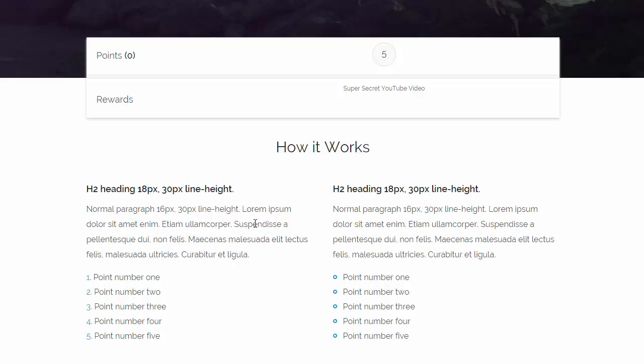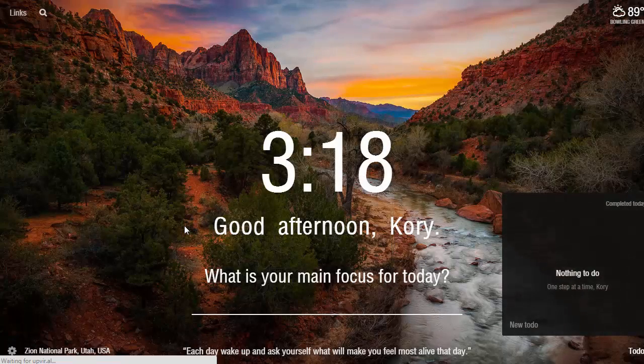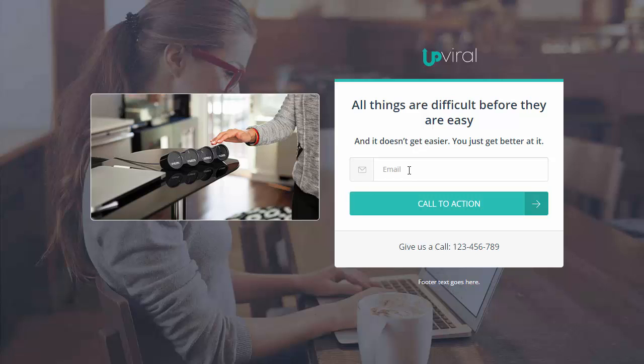Then we have our content at the bottom here. And I can take this, I can copy it. And when I go to a new tab here, and I paste that in there and I go to it, it's going to redirect to that exact same squeeze page, but it's going to be tracked back to me because they came through my referral link. As we can see, just like that, okay?